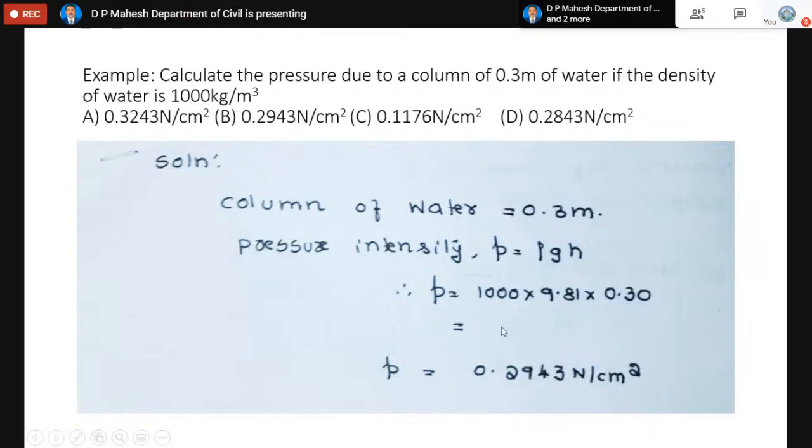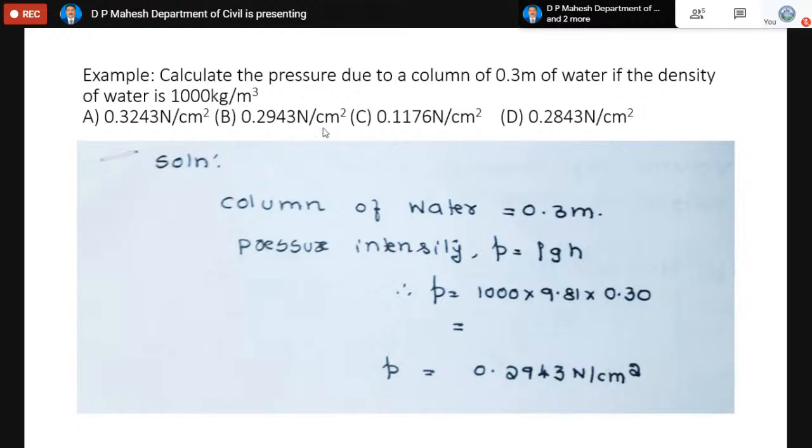Actually, you will get the pressure answer in Newton. In all problems, when you substitute every value in SI, you will get the SI unit of all the parameters. The SI unit of P is Newton per square meter. When that is converted to Newton per cm square, you will get this answer. You always see in which unit the answer is required, and you must convert the resulting value at the end to the required unit.